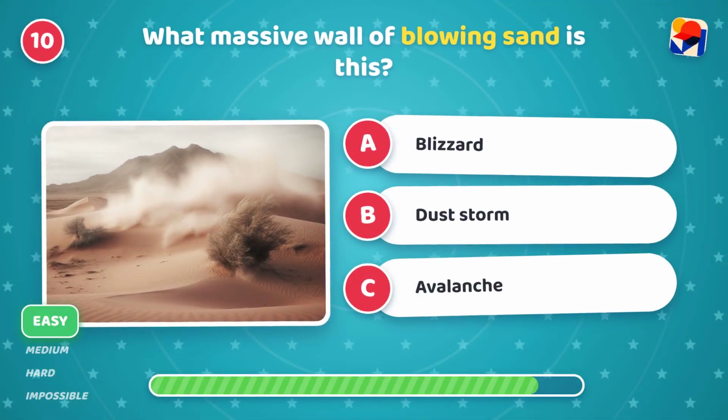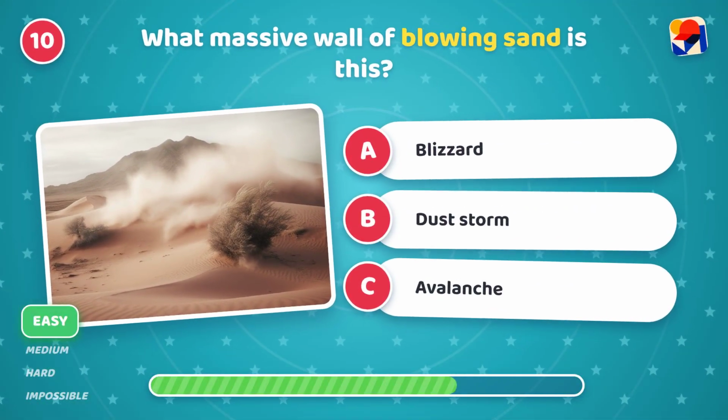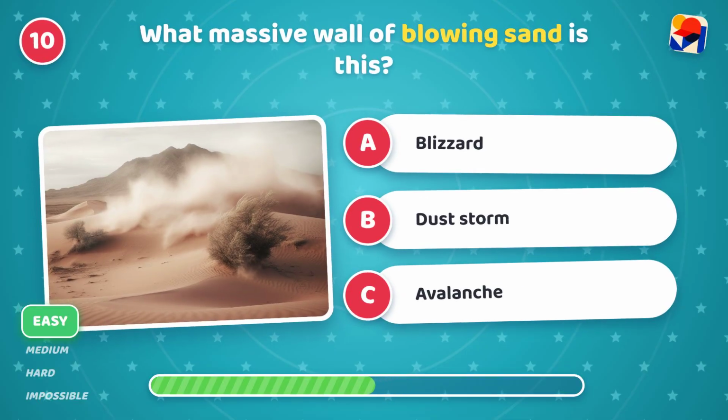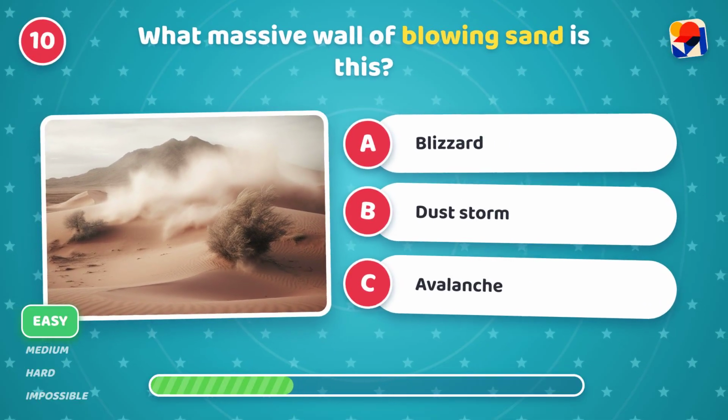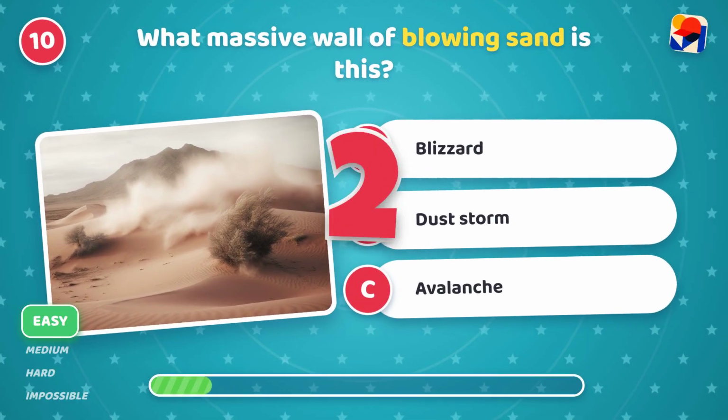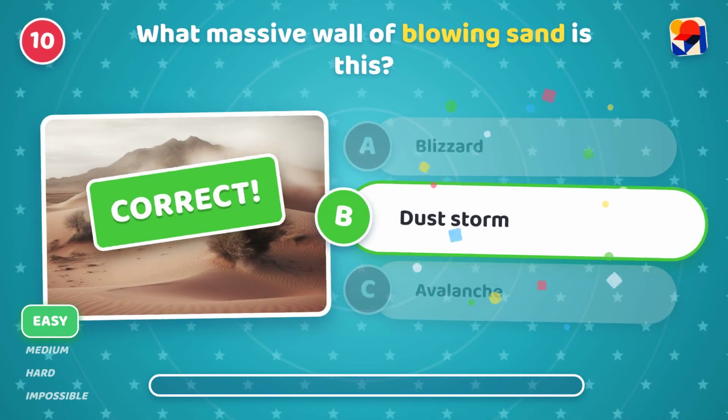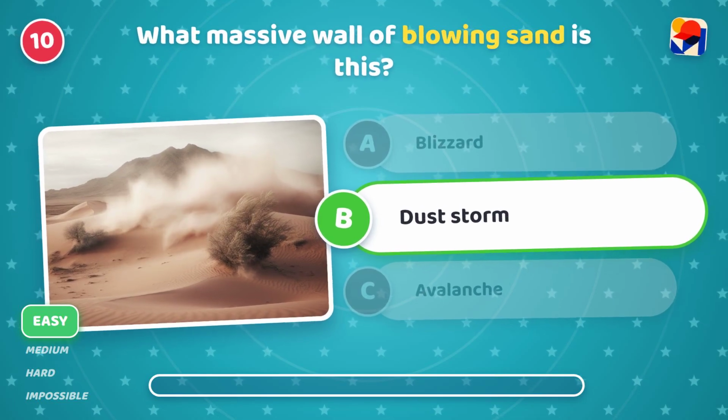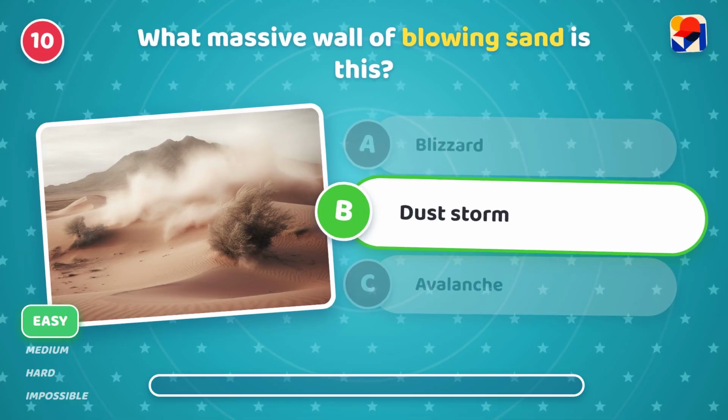What massive wall of blowing sand is this? Is it A, blizzard, B, dust storm, or C, avalanche? It's B, dust storm. Dusty. Strong winds lift dry soil high.